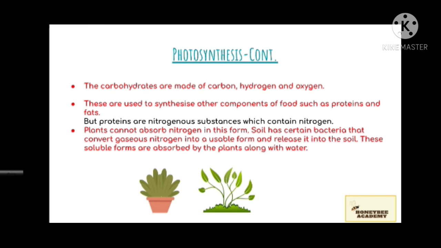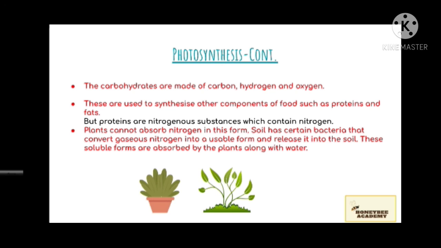The carbohydrates are the end products of photosynthesis. These are used to synthesize other components of food such as proteins and fats. But proteins are nitrogenous substances which contain nitrogen. In the environment, it is available in gaseous form, but plants can't take nitrogen in this form.